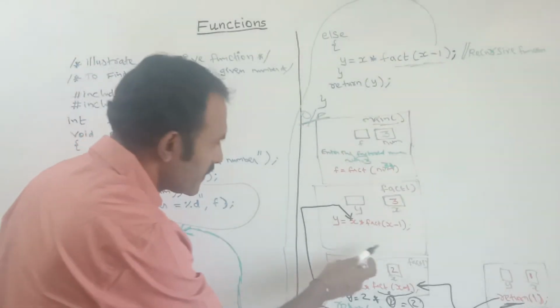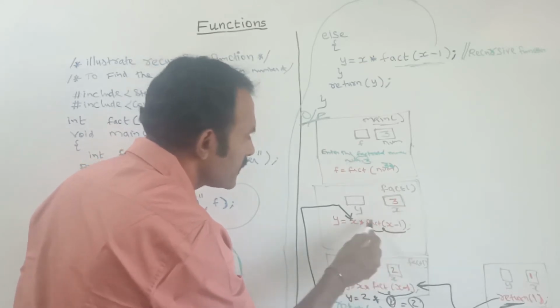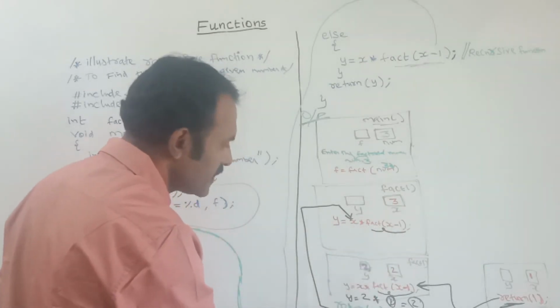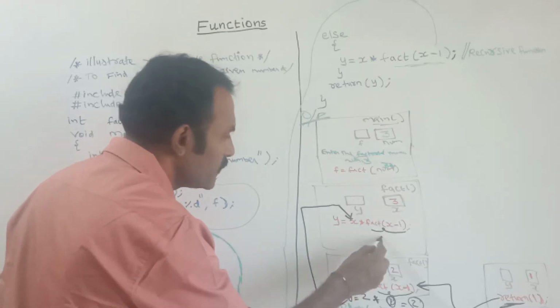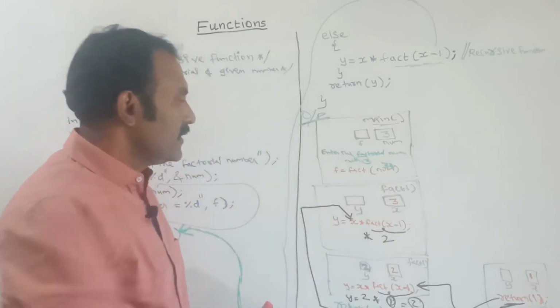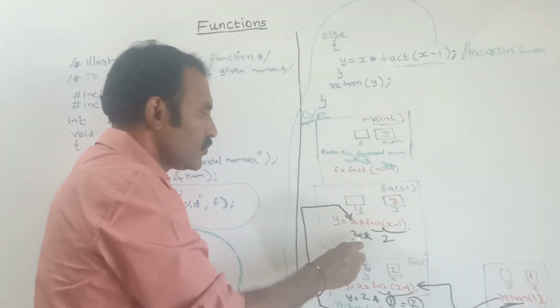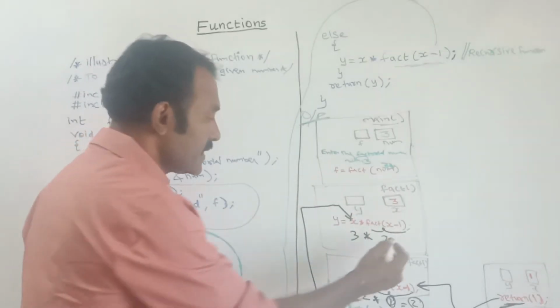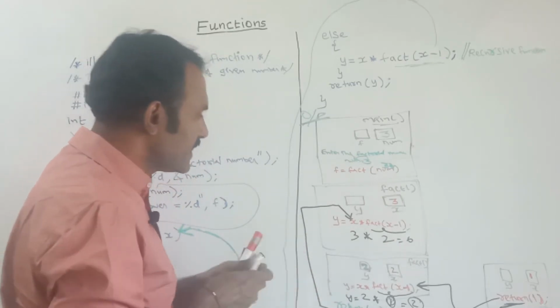So here, what is the return value? This function f(x) = x - 1, the return value is y. So y holds the value 2 into, what is the x value? This is the x value in this frame set. This is 3. So 2 into 3, how much? 6. So this y will hold the value 6.